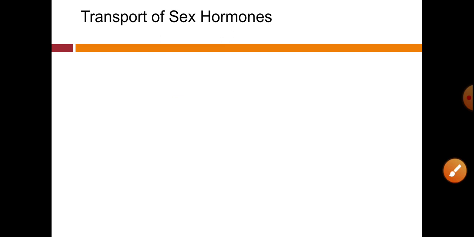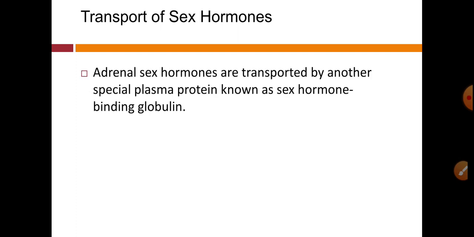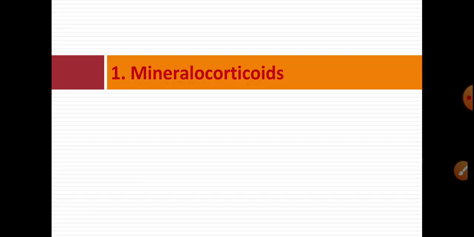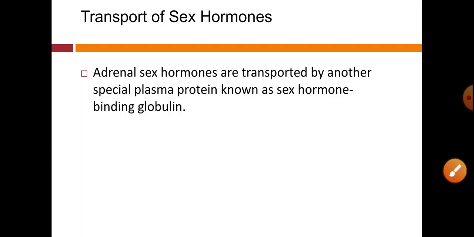Now the last set of hormones from the adrenal cortex, that is sex hormones. Adrenal sex hormones are transported by another special plasma protein known as sex hormone binding globulin.